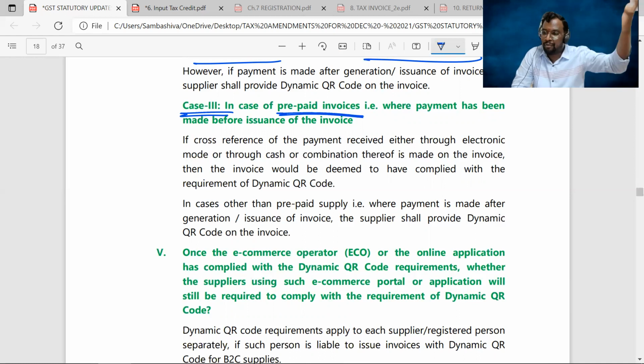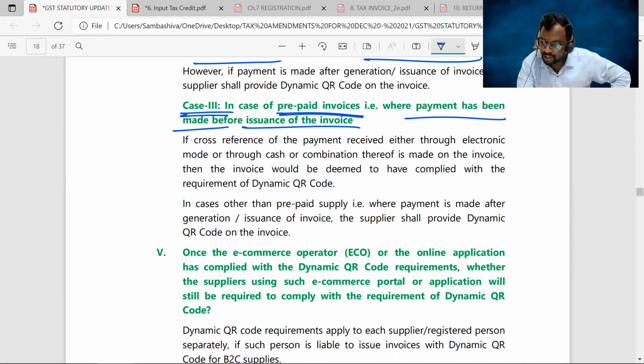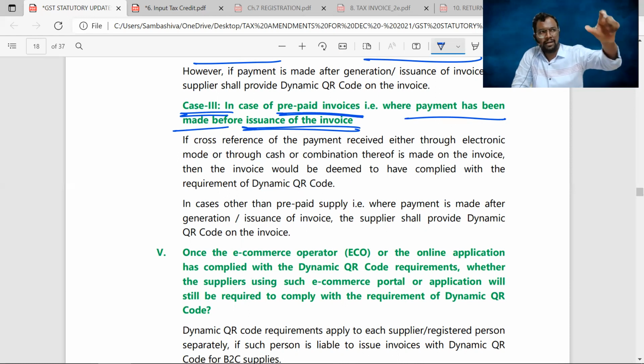See, that means before you got the invoice, before your supplier giving the invoice to you, before the supplier generating the dynamic QR code, you have made the payment already. Prepaid invoices, right? Where the payment has been made before the issuance of invoice. In that case also, sir, your invoice should contain the cross reference. So whenever your supplier issues the invoice to you, that invoice should contain the details of transaction date, transaction time, transaction reference ID, everything.